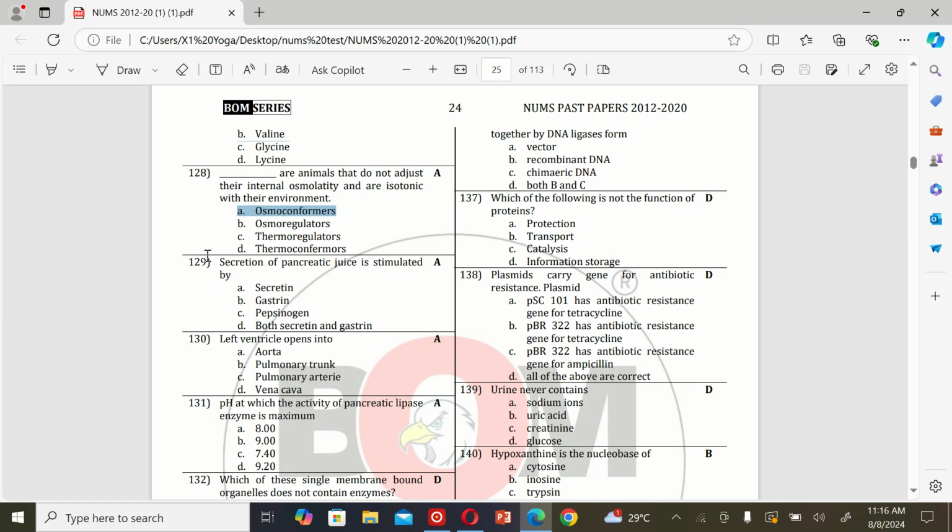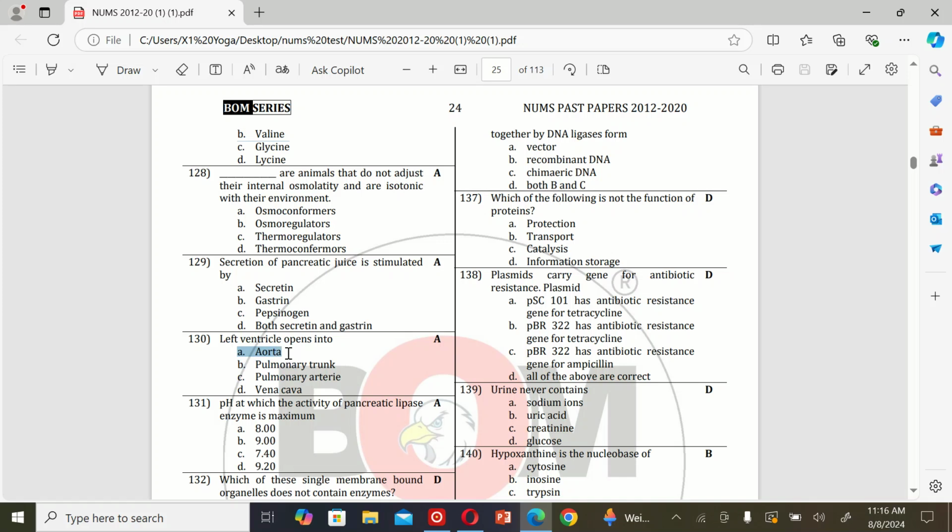The next MCQ is: secretion of pancreatic juice is stimulated by A. Secretin, B. Gastrin, C. Pepsinogen, and D. Both secretin and gastrin. So the correct option is A, secretin. The next MCQ is: the left ventricle opens into A. Aorta, B. Pulmonary trunk, C. Pulmonary artery, and D. Vena cava. So the correct option is A.